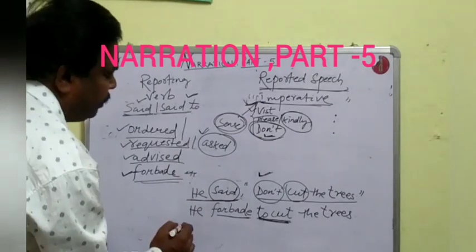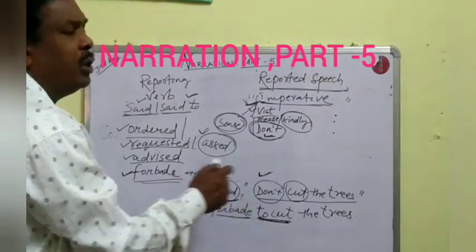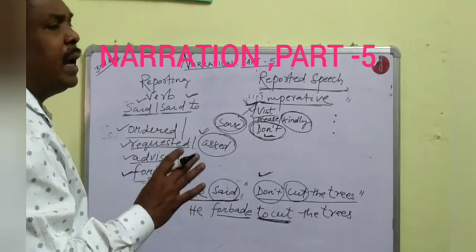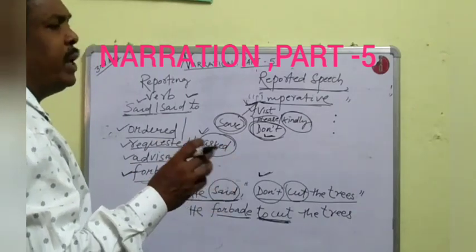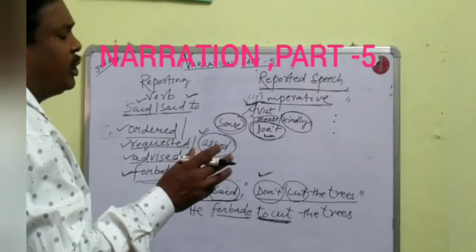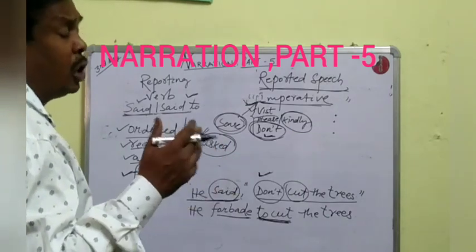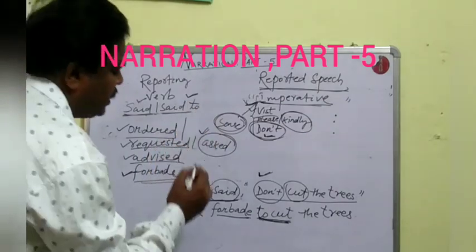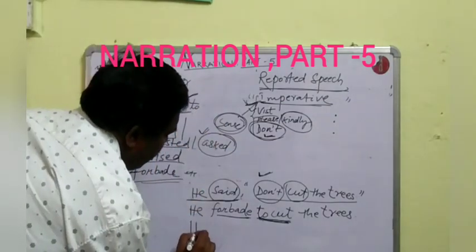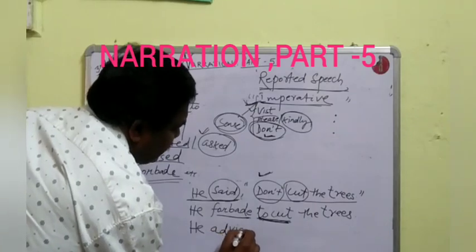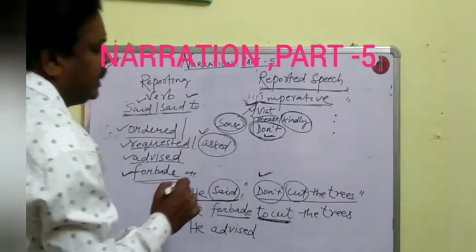The other way: don't cut the trees is an advice. We are giving advice to others not to cut trees. So we shall write, he advised.